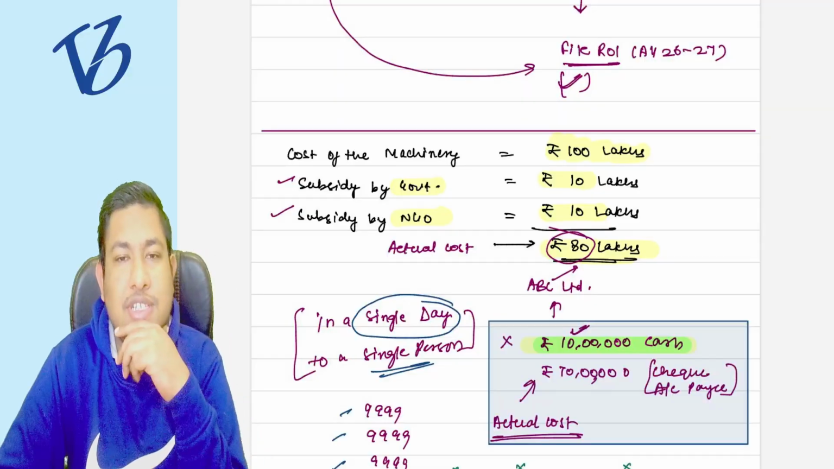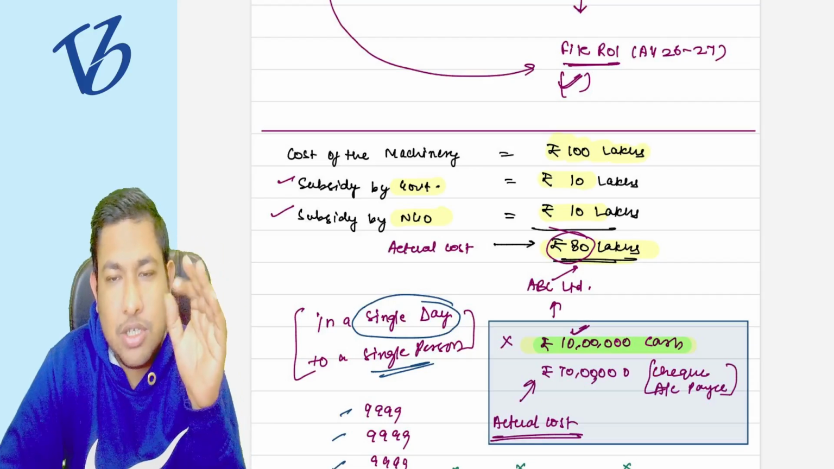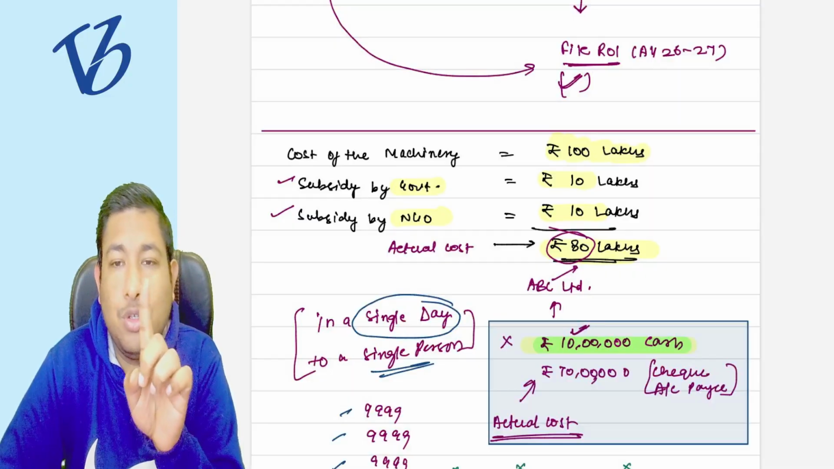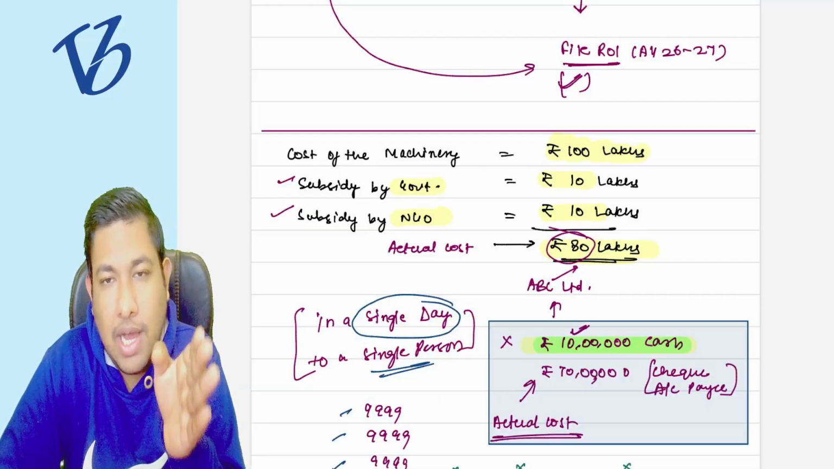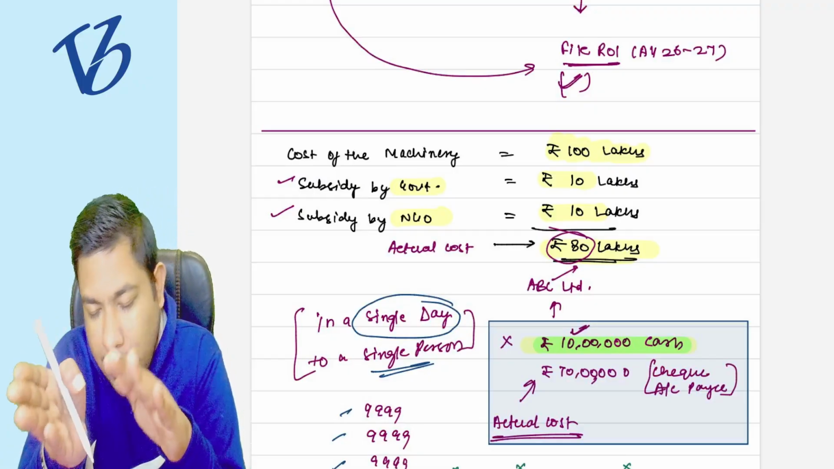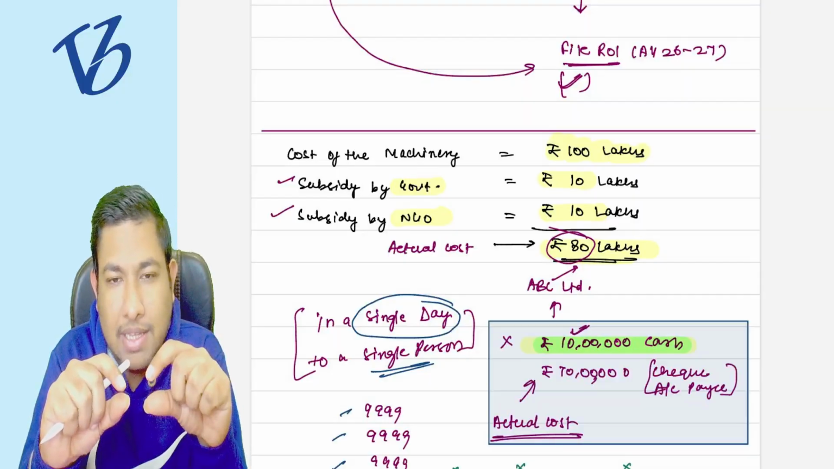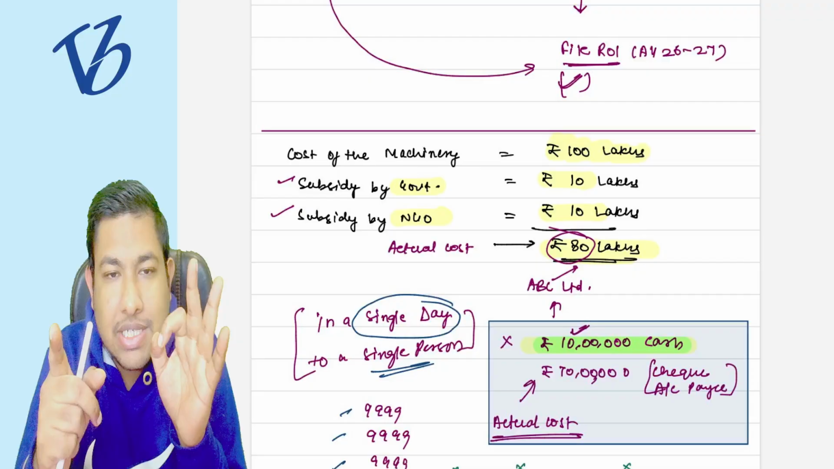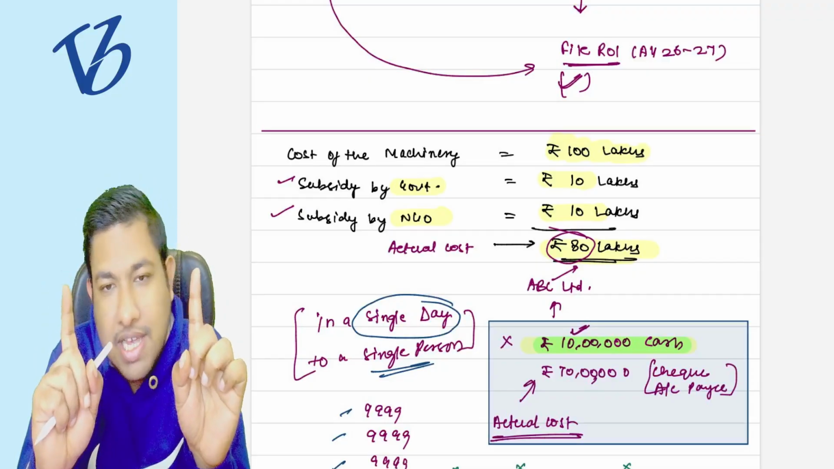But there is a concept. Let me tell you, whatever expenditure you have incurred to put the asset in a put-to-use condition, whatever asset you have purchased and whatever expenditure you have incurred to make the machinery or the asset operational, all those expenditures are capitalized. All those expenditures are capitalized.